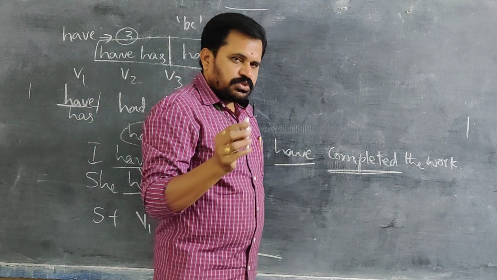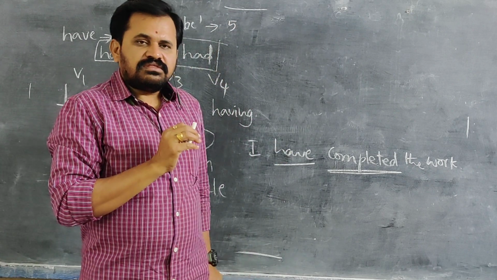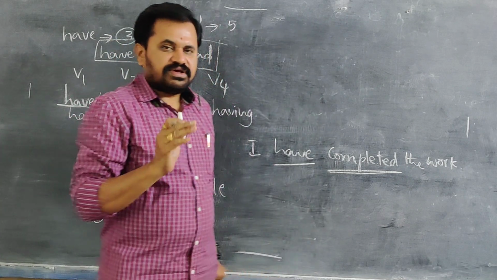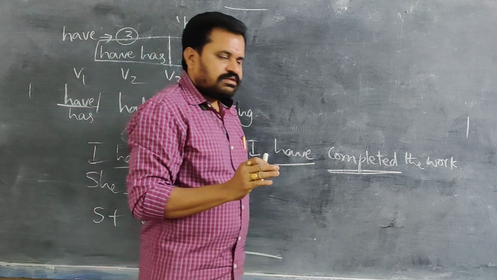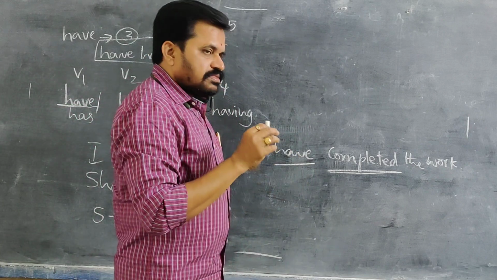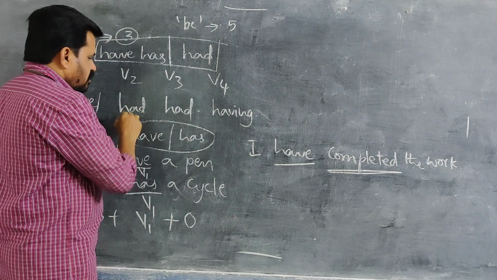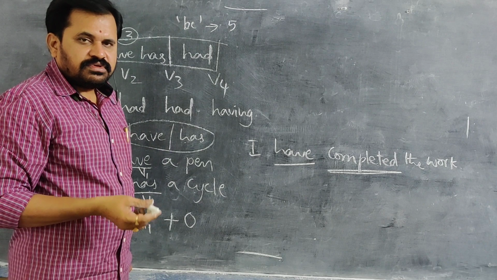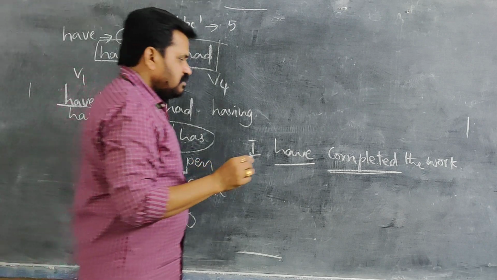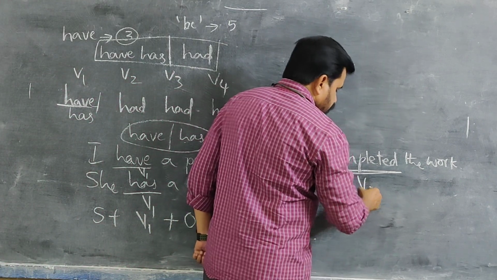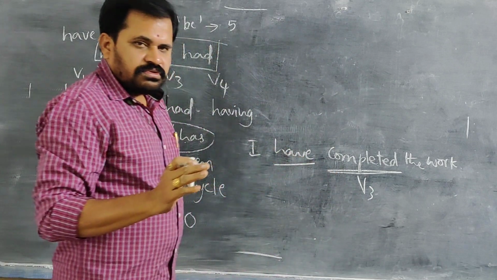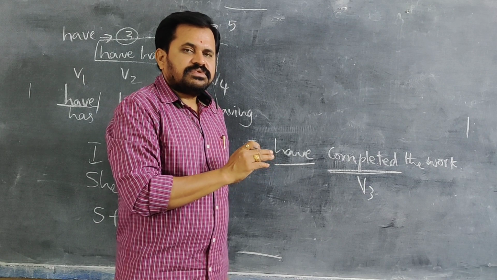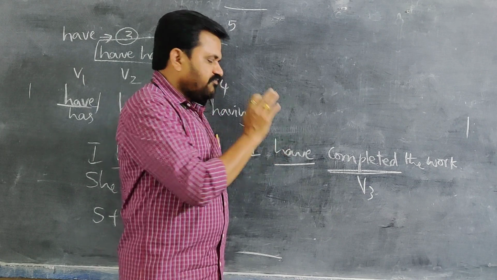So here one thing you should remember, there is no change at all in this rule. It continues like anything, lifelong. The rule is no change at all. Always after have or has, if you want to use any main verb, you should use only V3. You can't use V2. These verbs don't take any number other than V3.